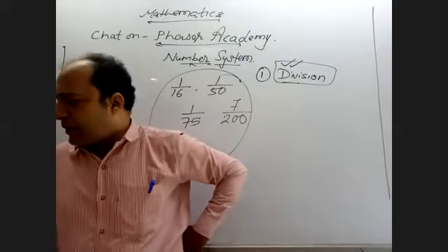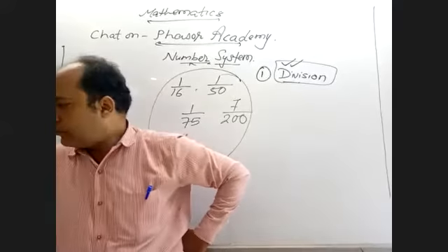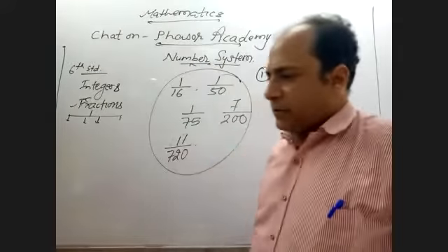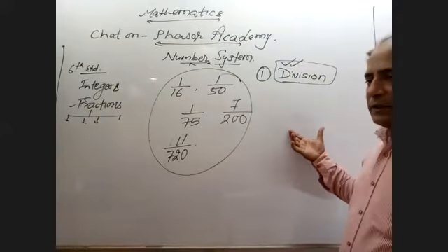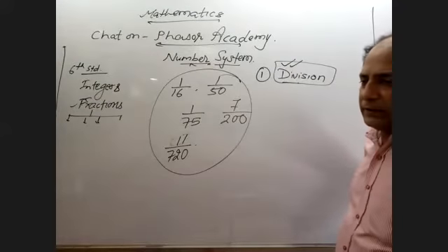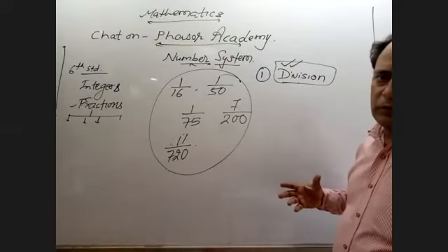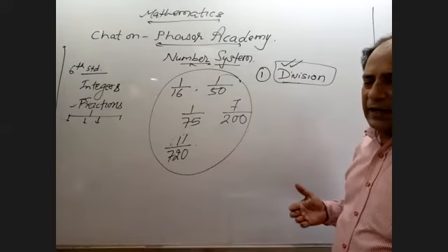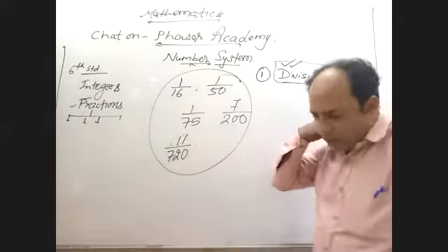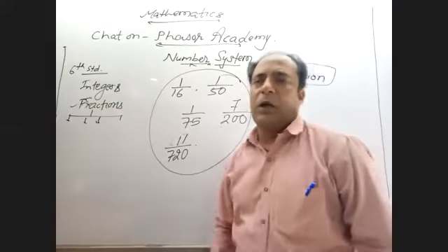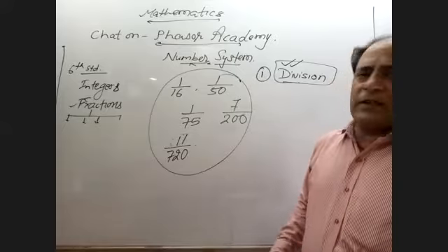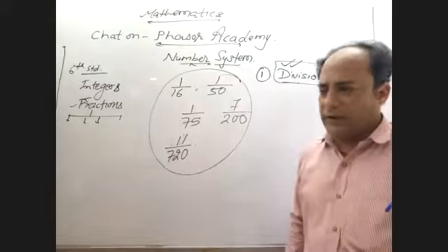Are you aware of the tests of divisibility? Test of divisibility means if you are going to divide any number by 2 or 3, and it is a larger number. In any objective exam, test of divisibility is always asked.